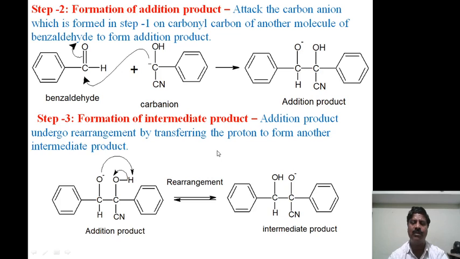Here this proton is taken, and the negative charge abstracts the proton from here, and it becomes negative. Simply, the rearrangement takes place due to the cyanide group being there. Due to the presence of the electron withdrawing cyanide group, resonance takes place. These ions take the electrons from this proton to form the intermediate product by rearrangement.